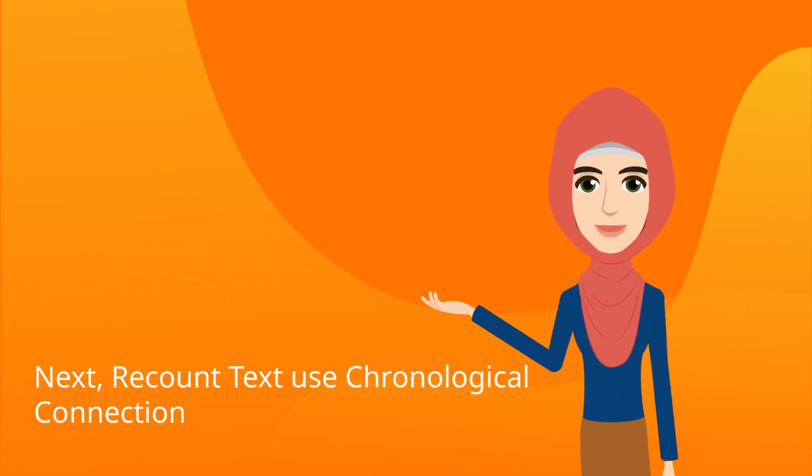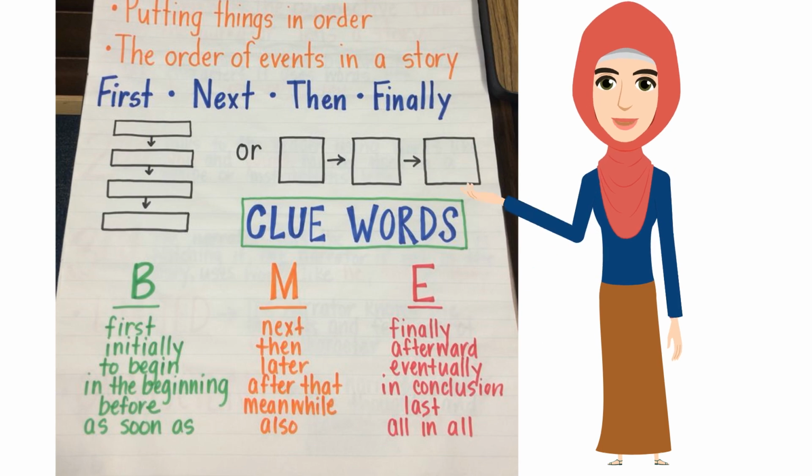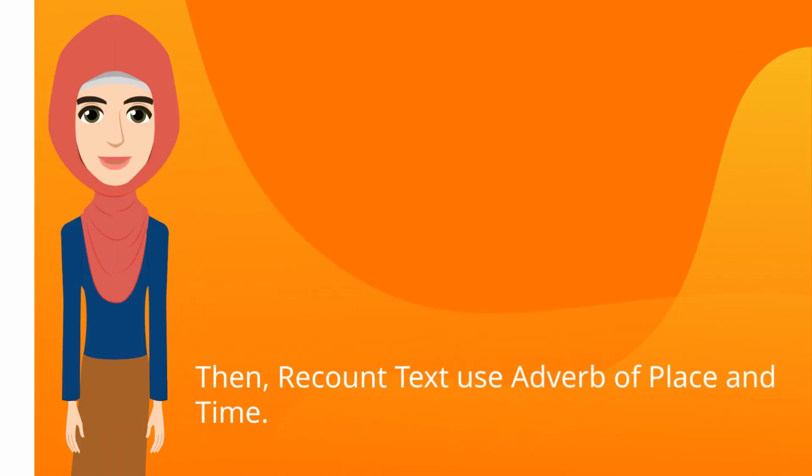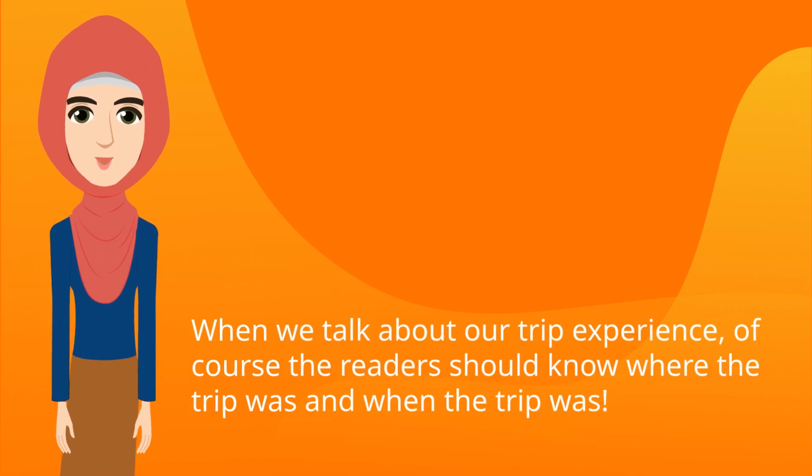Next, recount text uses chronological connection. When we talk about a series of events, we use chronological connection. Then, recount text uses adverbs of place and time. When we talk about our trip experience, of course the readers should know where the trip was and when the trip was.